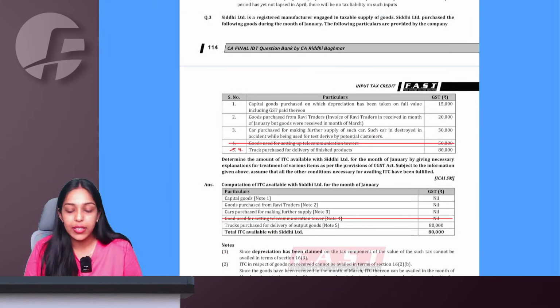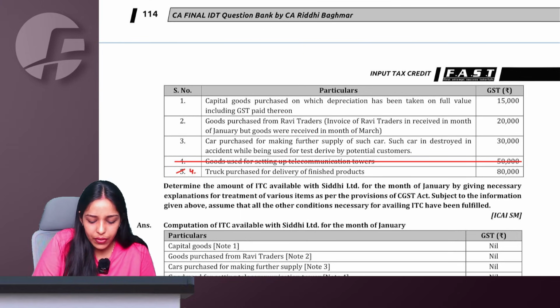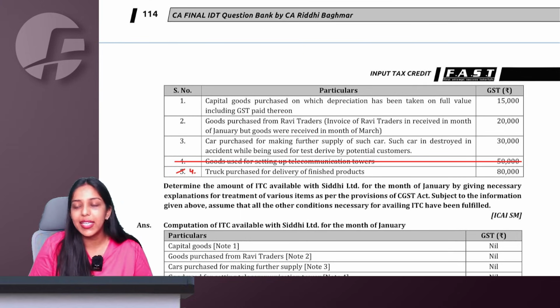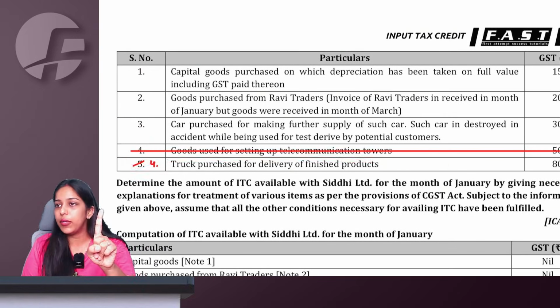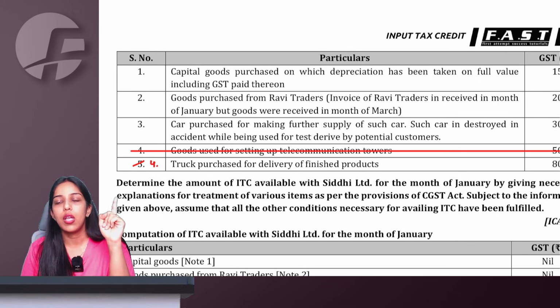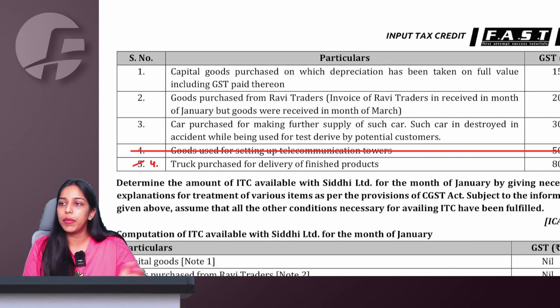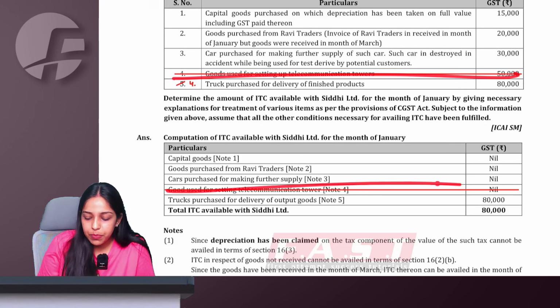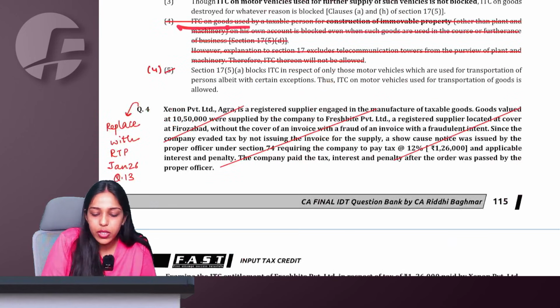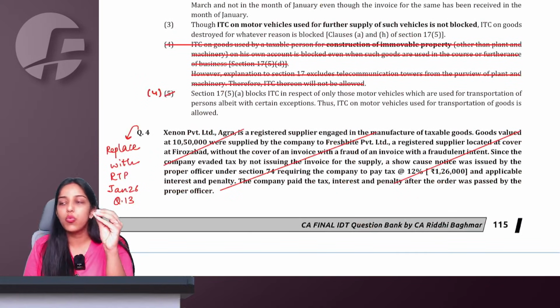But what ICAI did, in their test your knowledge, they removed this point where it was written: goods used for setting up telecommunication towers. Point number 4. Ma'am, we clearly know a telecommunication tower is not plant and machinery, so ITC for construction works contract should be blocked only. There is as such no ambiguity. But still, they quietly removed this point, removed it from the answer also, and removed it from the working note also, and changed the answer. This is just one example.